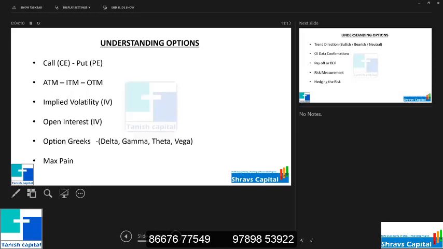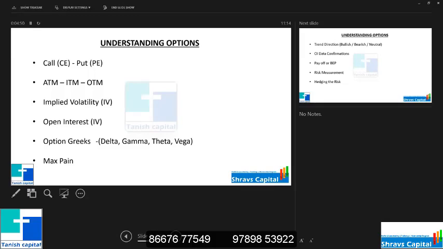And I assume that people already know most of the options trading. Just as a part of brushing up, I've kept all these slides. So you know what a call is. If you are expecting the market to be bullish, then you will buy a call. And if there are some sellers here, then they will sell the put if the market is going to rise. Vice versa, when you are expecting the market to go down, you buy a put. And when you are expecting the market to go down, as a seller, you sell a call, right? So this is what you need. That's it. You don't need to worry about what a call is more than that, the obligation. All those things are only required if you are appearing for any exam. To trade, you need only proper understanding.